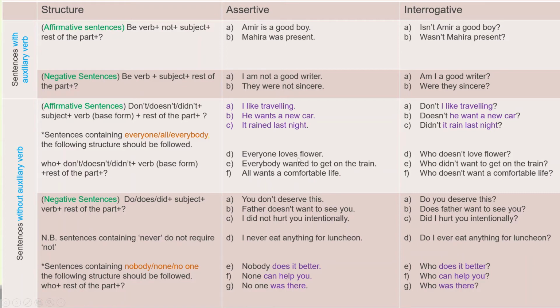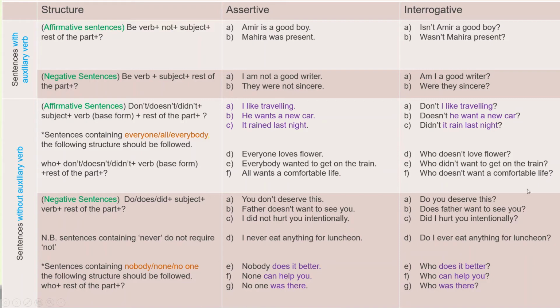So the sentence begins with everyone, and in the second sentence everybody wanted to get on the train, and the third sentence all wants a comfortable life. So everyone, everybody, and all. And their interrogative forms are who doesn't love a flower? Who didn't want to get on the train? Who doesn't want a comfortable life?